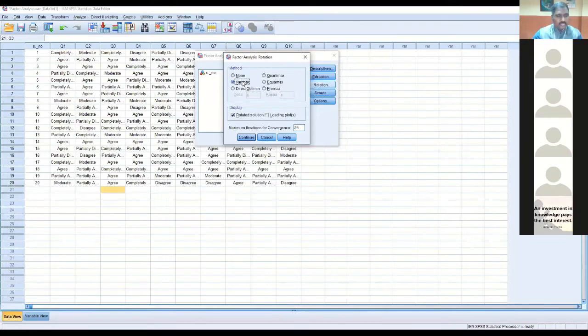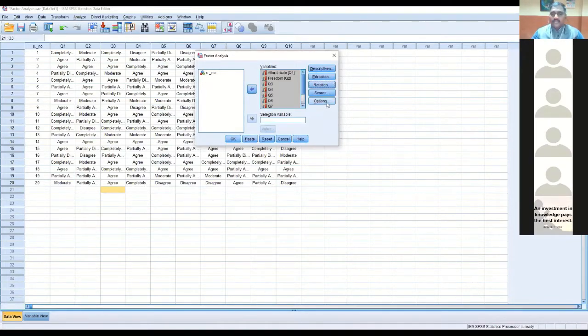Yes, Benazir sir, for 12 variables, can I give 3 factors? Yes, of course you can give. 3 or 4 you can give. If you want to fix factors by yourself, you can give that. Otherwise, SPSS itself will work and give it to you. No problem. Okay. So after giving Varimax, give continue.